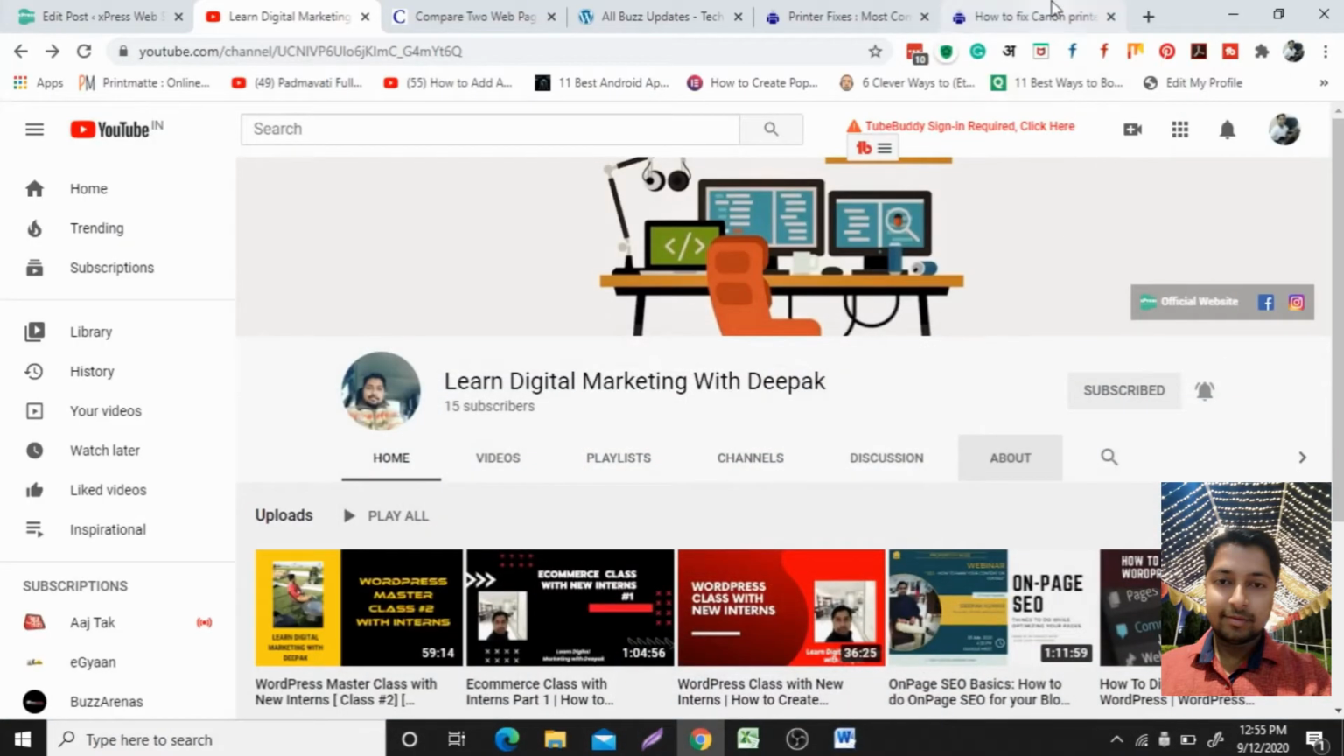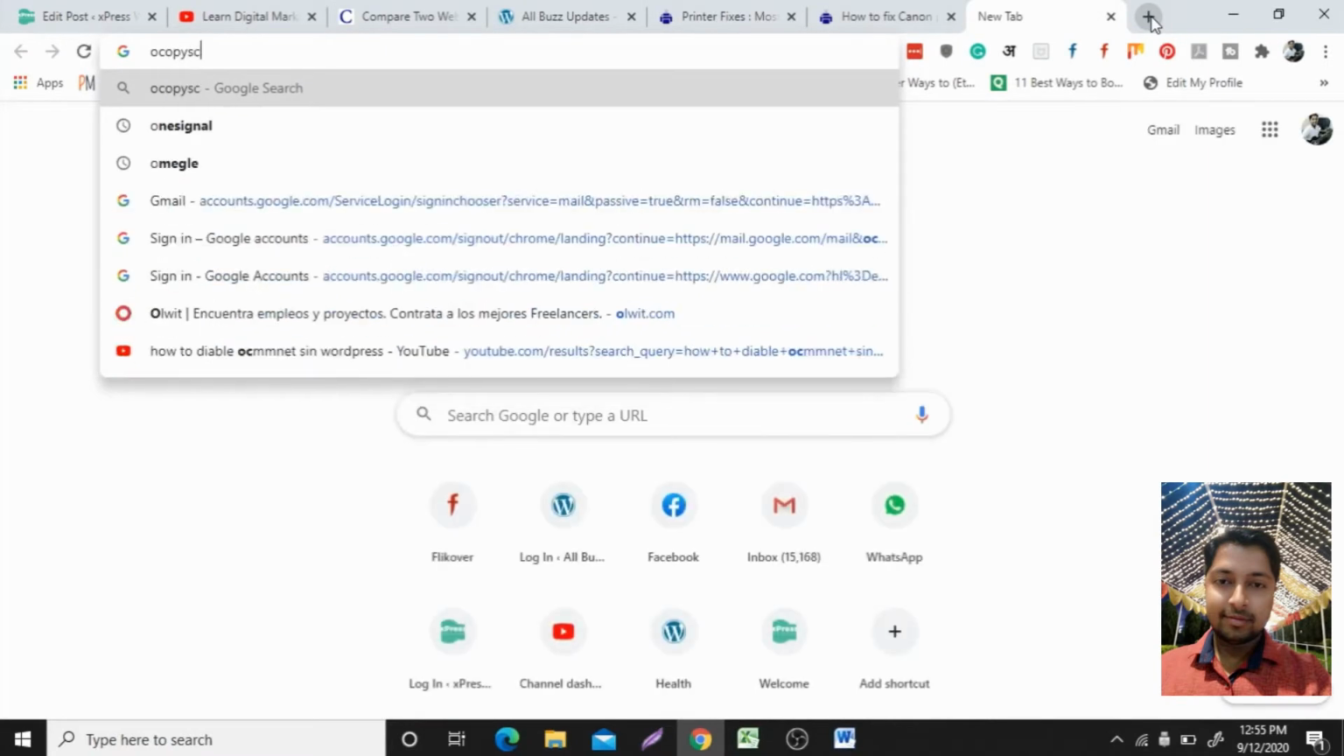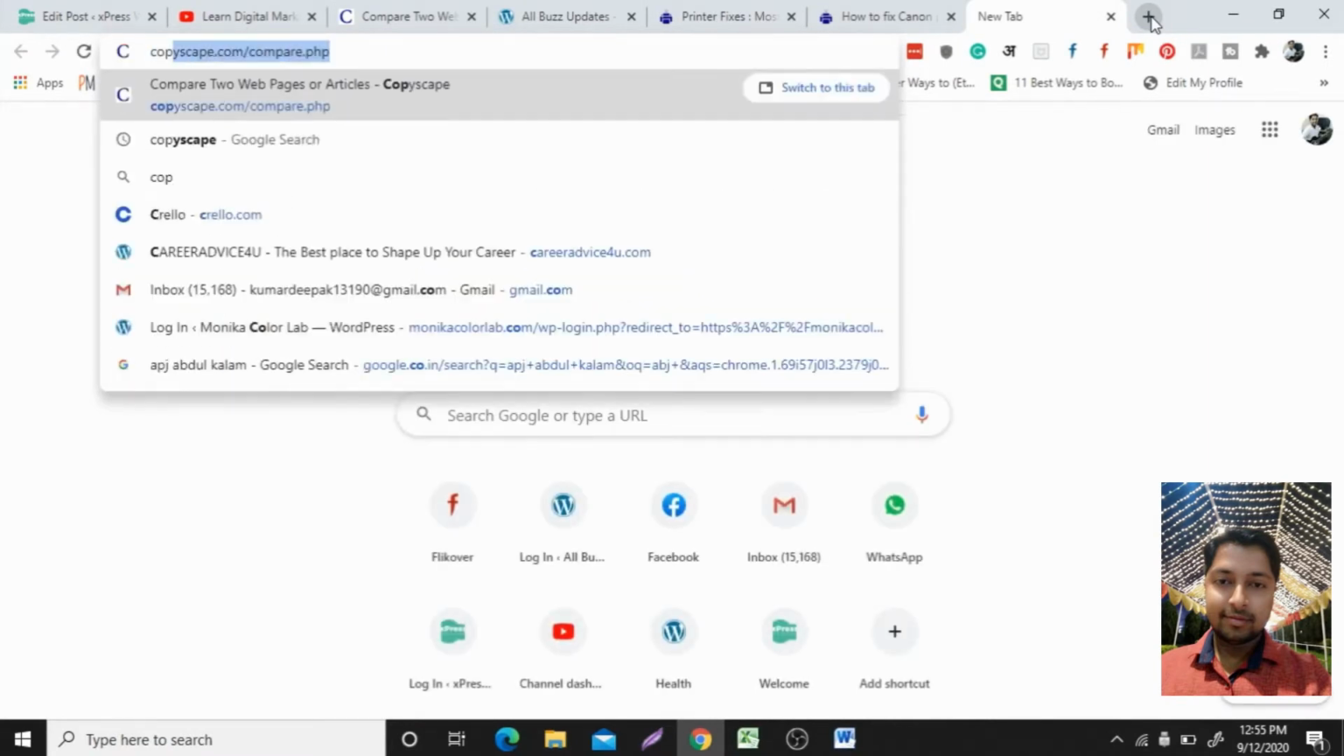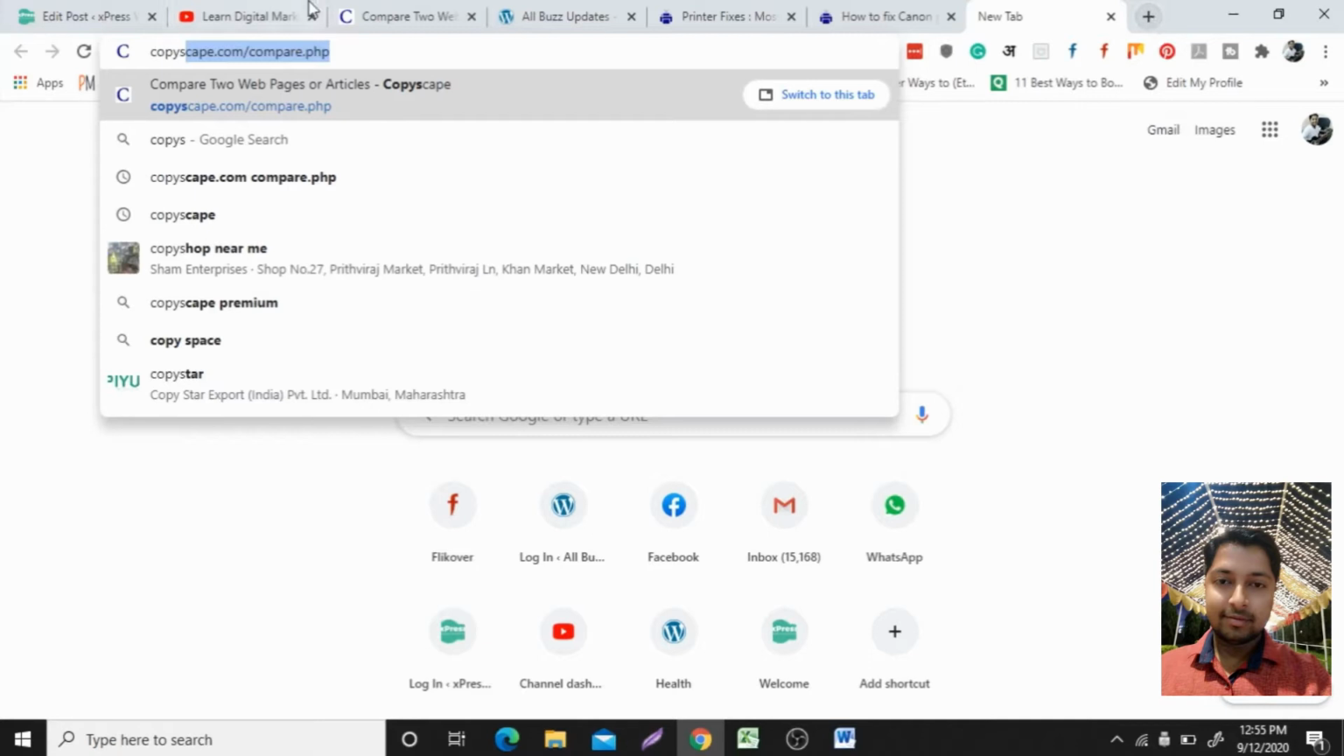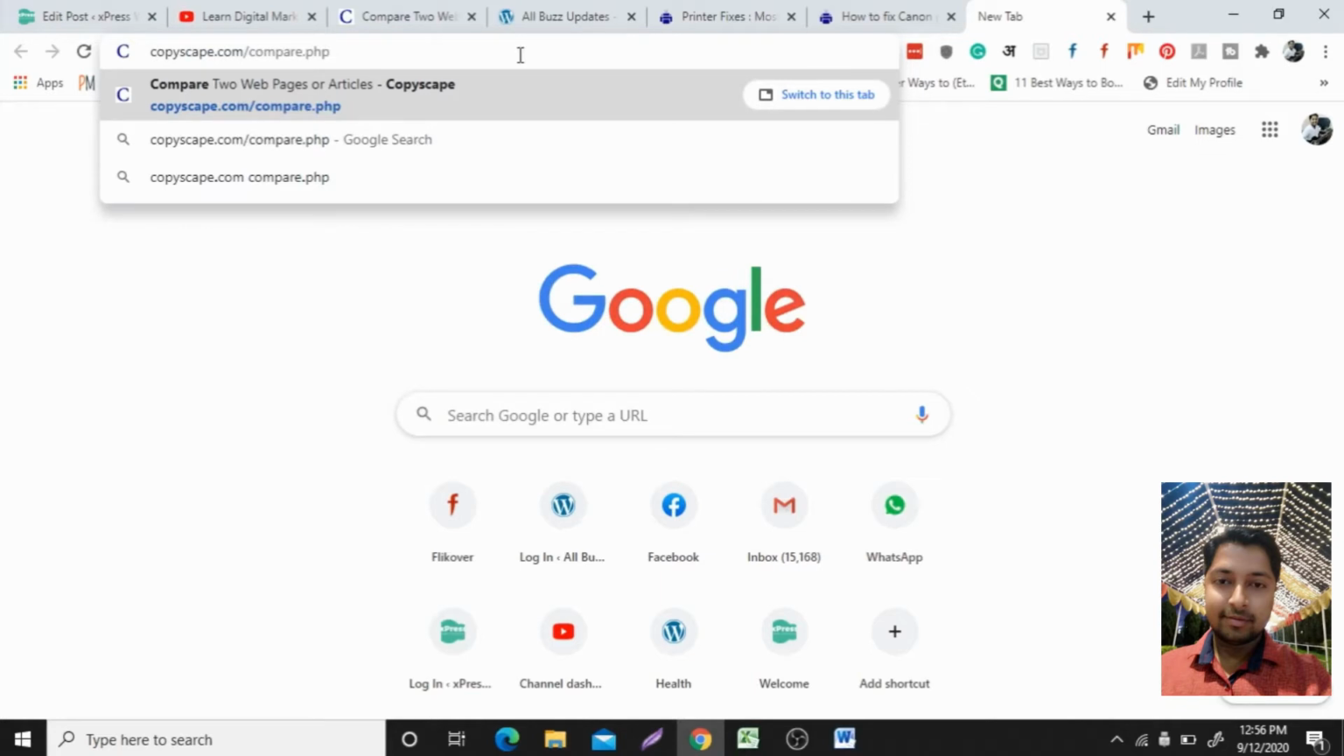After that, you have to visit a website named copyscape.com. Copyscape is one of the best websites that I prefer to check plagiarism. Copyscape, Qtext, these are some of my favorite online tools that I use to check plagiarism in content. So you just have to visit copyscape.com/compare.php.